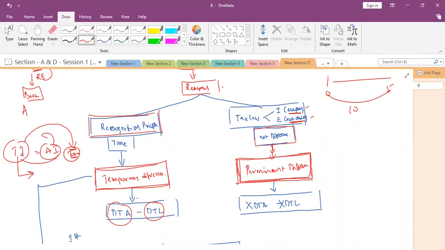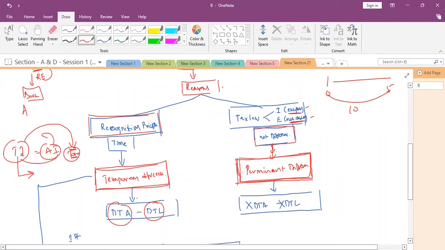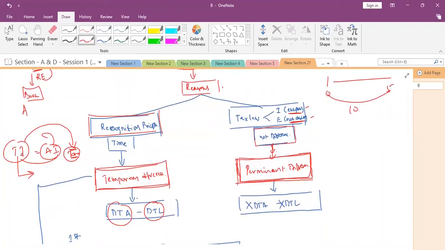So any amount which is payable in cash more than 12 months period is considered as non-current liability. So that's why the deferred tax liability will be reported in the financial statements, in the balance sheet,